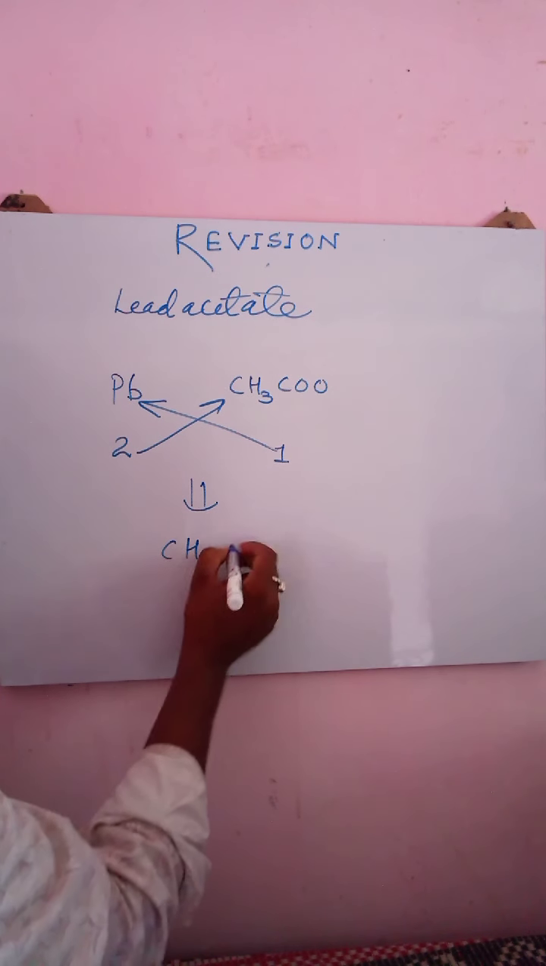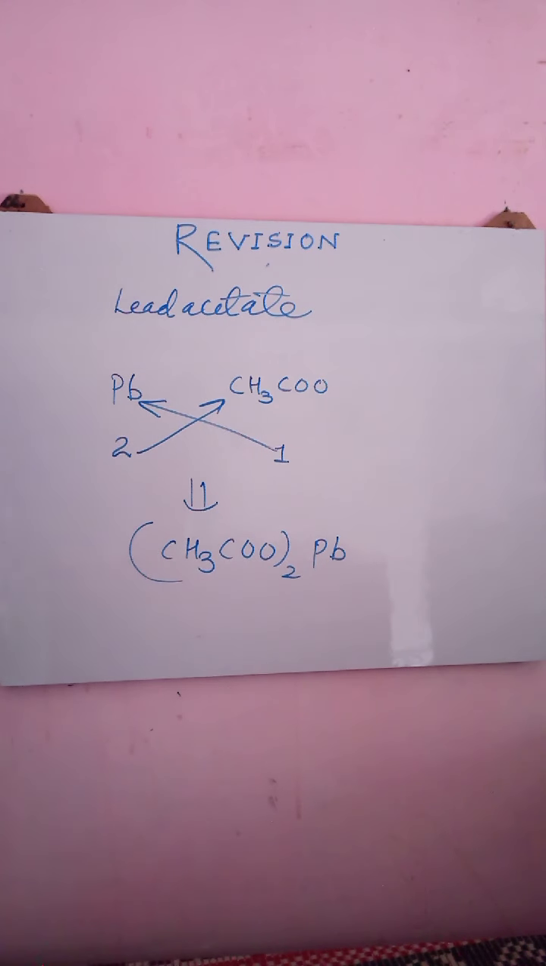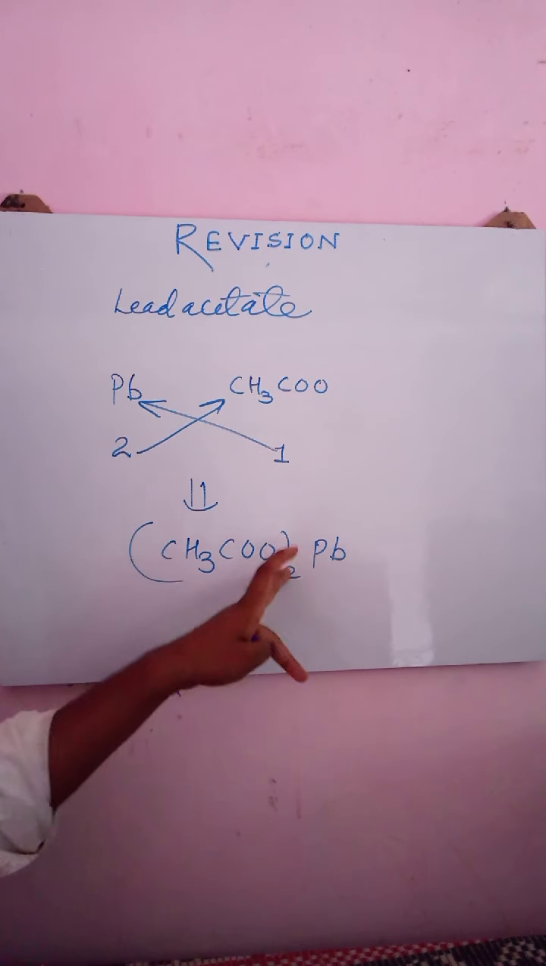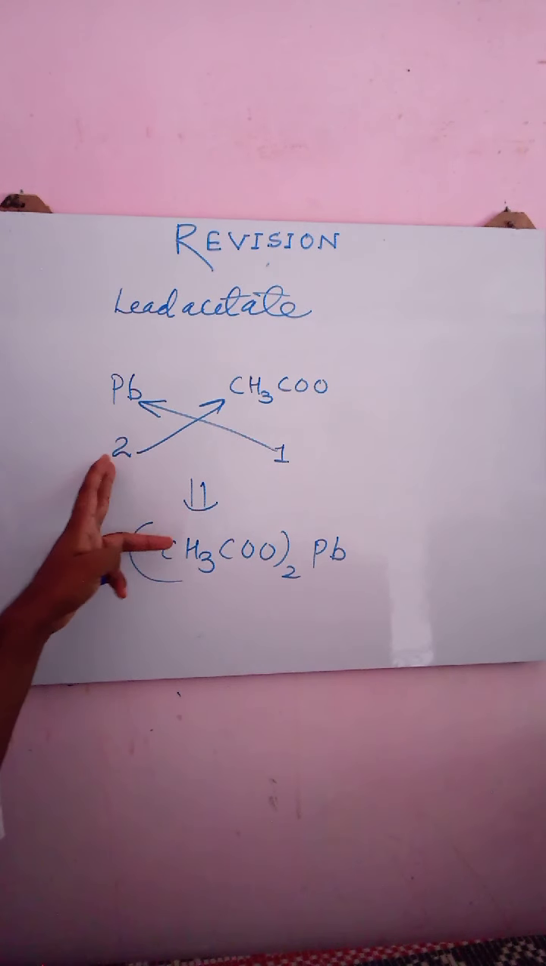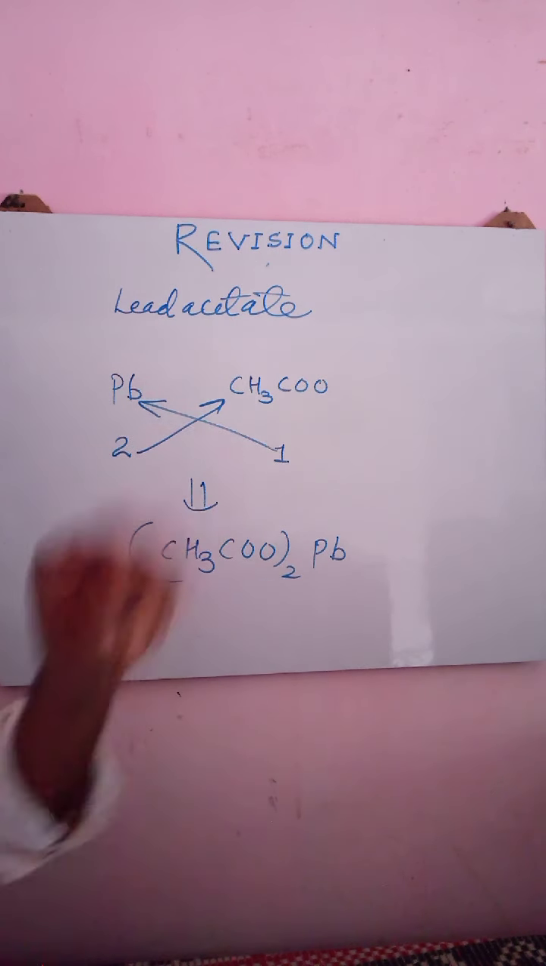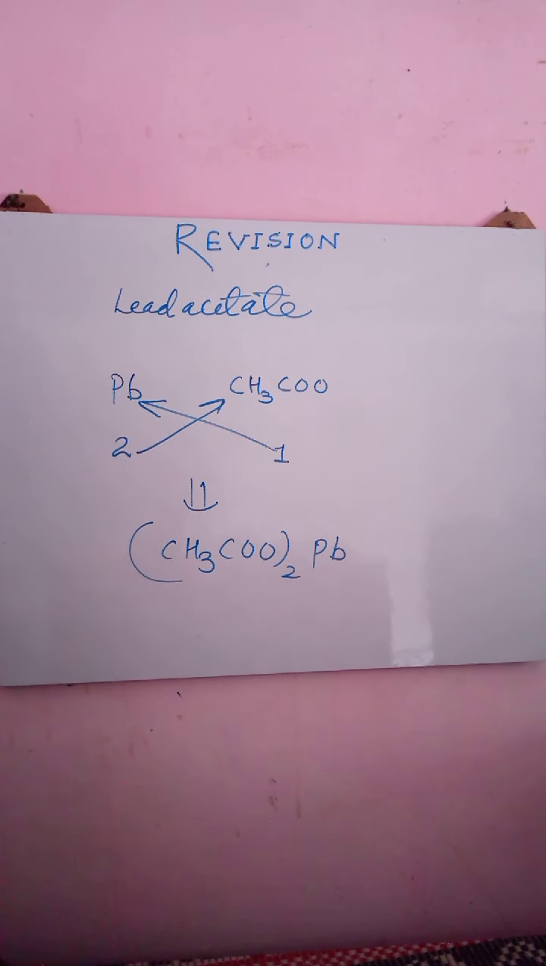Formula will be (CH3COO)2Pb, because acetate radical is a polyatomic ion. That's why I enclosed it in brackets. Then I kept the valency of lead with acetate as a subscript, and lead valency is 1, so there is no need to write it. So the chemical formula of lead acetate is (CH3COO)2Pb. Now after writing this, one doubt I hope is coming to your mind. Why did the acetate radical come on the left hand side instead of lead?